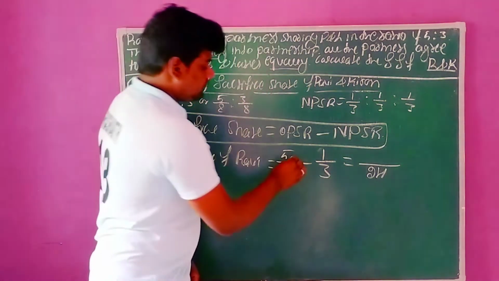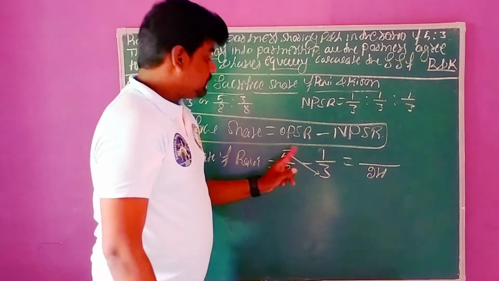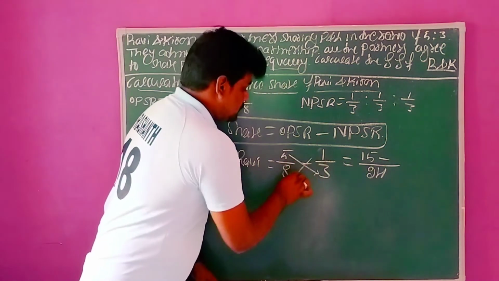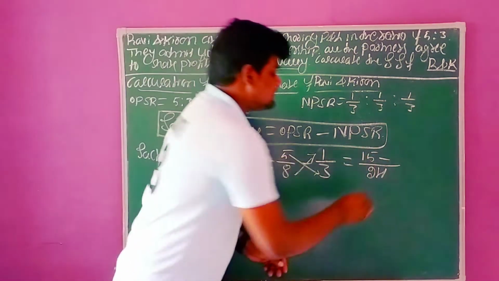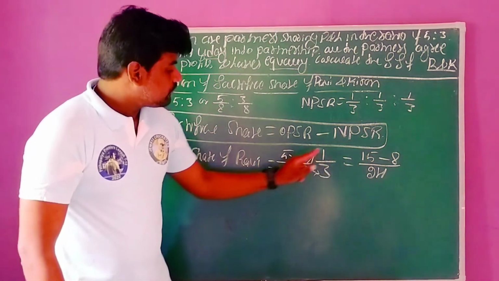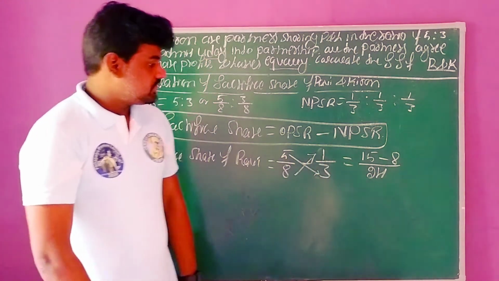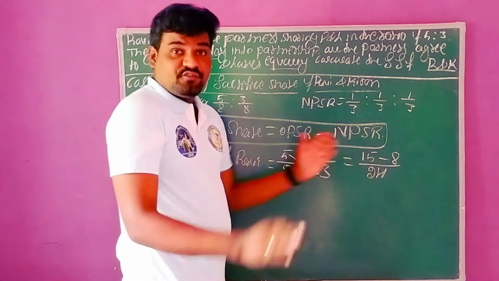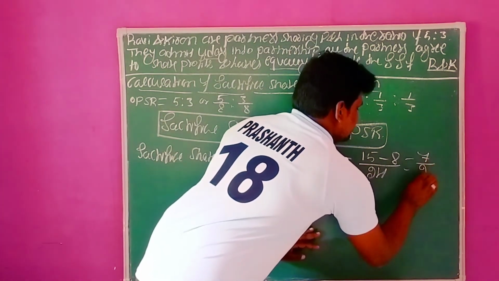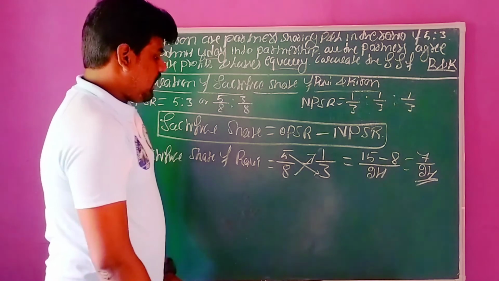The same way, 5 threes are 15. 8 ones are, we need to cross multiply, 8 ones are 8. So 5 threes are 15, 8 ones are 8, 8 threes are 24. This is cross multiplication. Again now we need to simplify. 15 minus 8. What is the difference? 15 minus 8, the difference is 7. 7 divided by 24. This is the sacrifice share of Ravi.